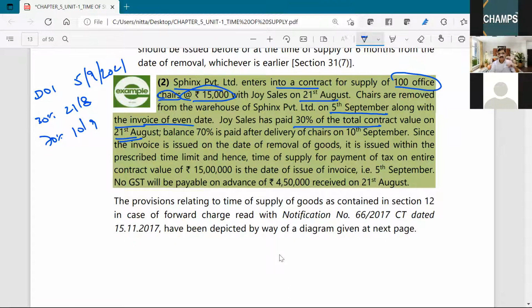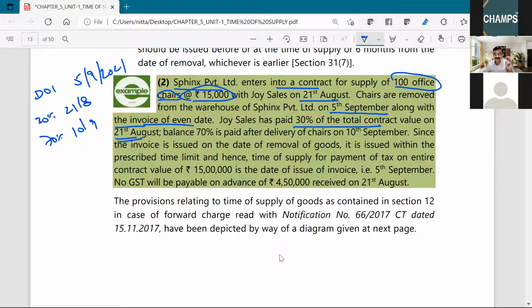Okay. Now, actually, for time of supply of goods under forward charge, the date of payment or the date of receipt of payment is not to be considered. Only 2 points have to be considered. What are those 2 points?